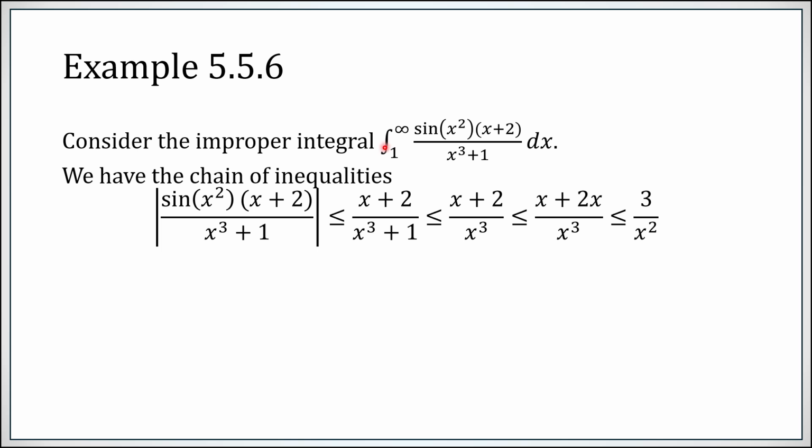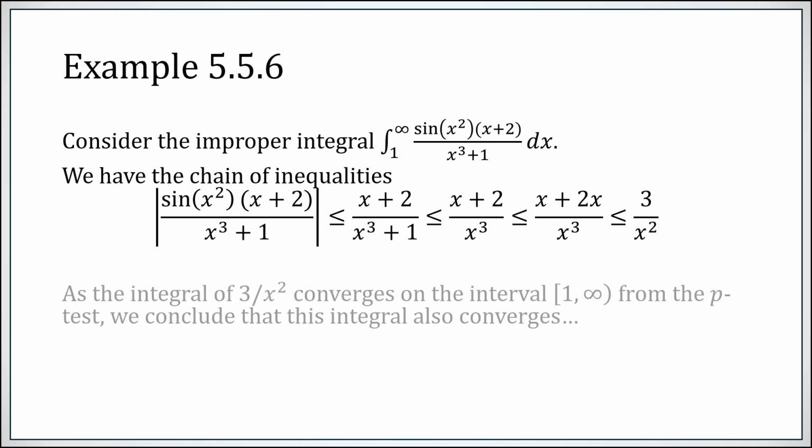Finally, since we're only letting x start at 1, 2 is less than or equal to 2x. Note that this is just 3x, and I can cancel that shared factor of x. So in absolute value, the thing that we are integrating is less than or equal to 3 over x squared.